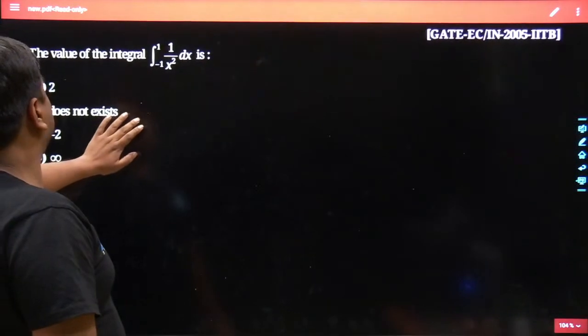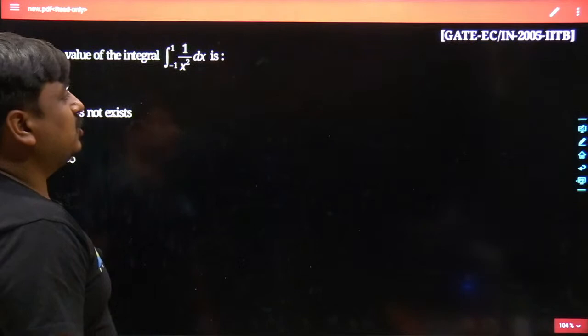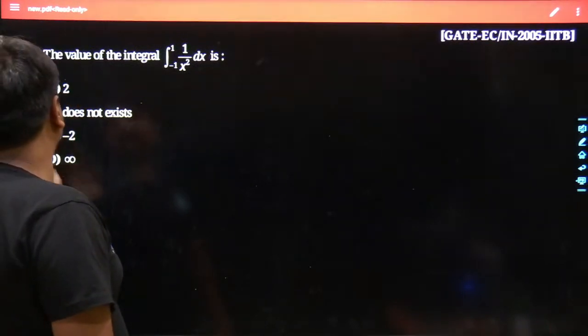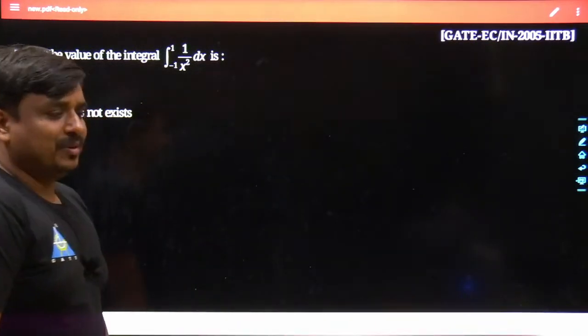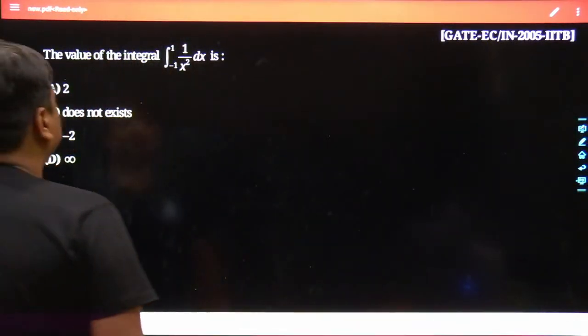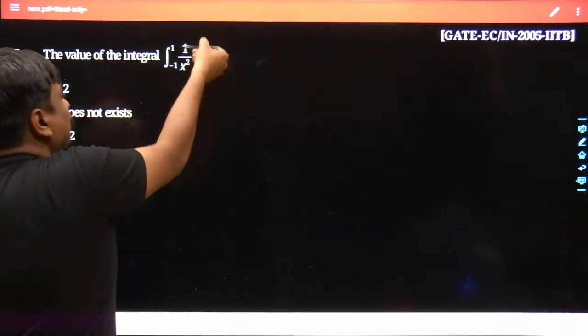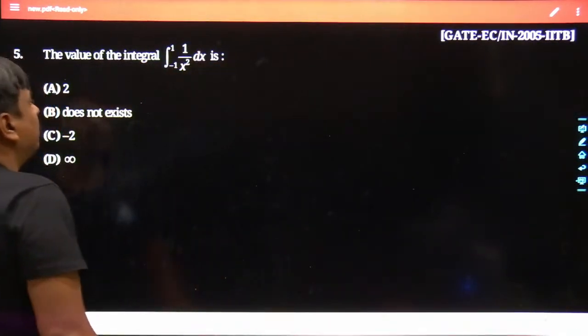Here comes the next question. This problem came in GATE Electronics Instrumentation of the year 2005. The problem was framed by IIT Bombay. Tell me what would be the best answer for this given problem. One thing I am quite sure of: the integration has to be made from minus 1 to 1. And here the function to be integrated is 1 divided by x squared dx.